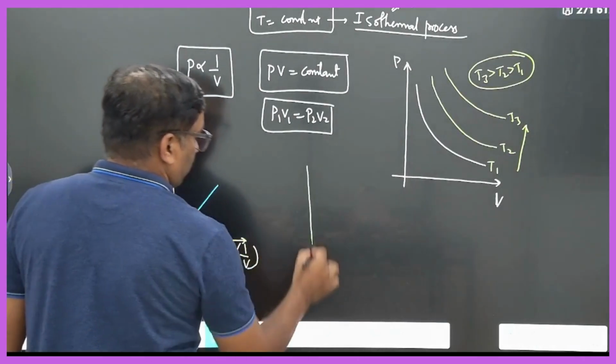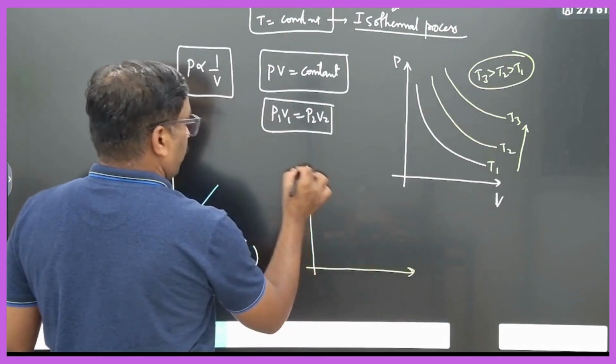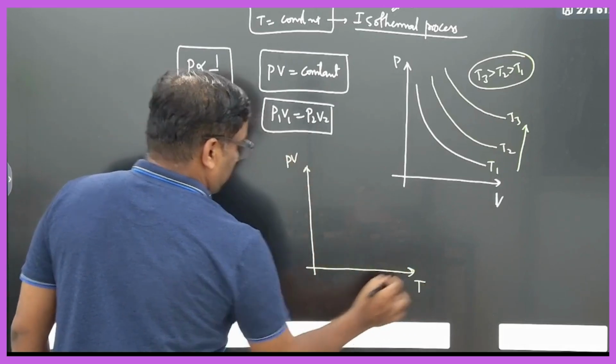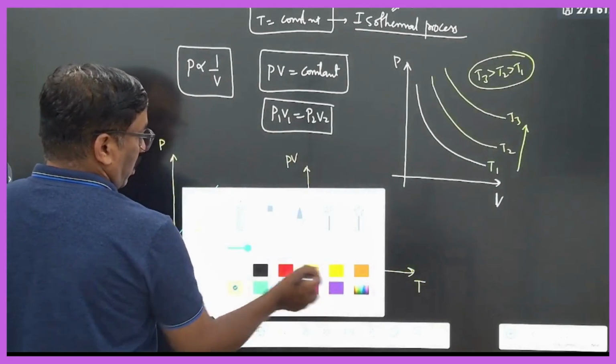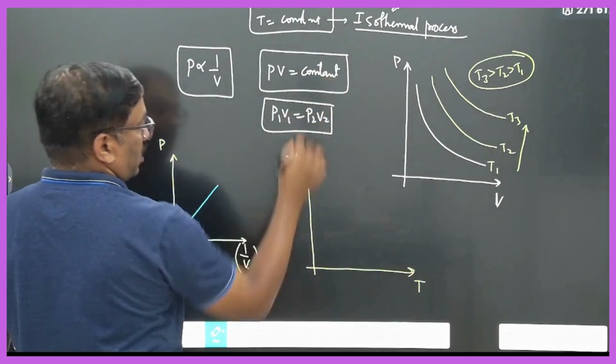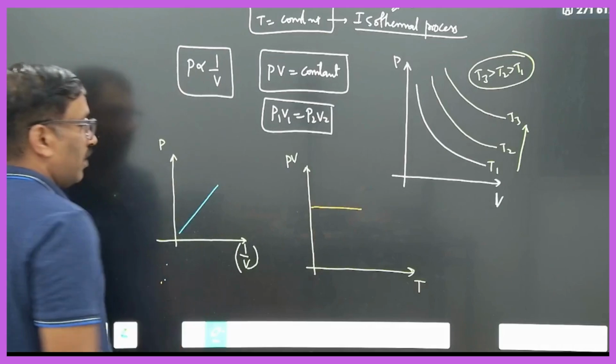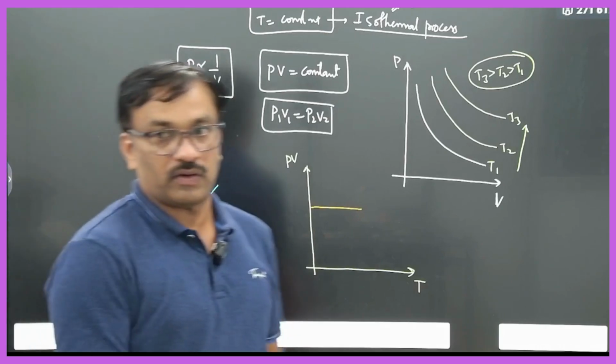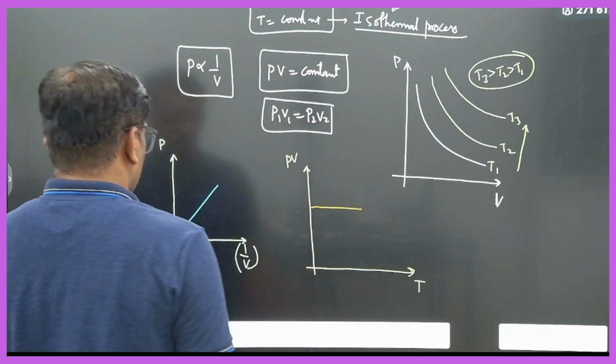What is this graph now? Here, PV with temperature. So what will be the graph here now? PV will be constant, so it will be a horizontal line. This will be the graph. Okay? Sometimes they may ask you